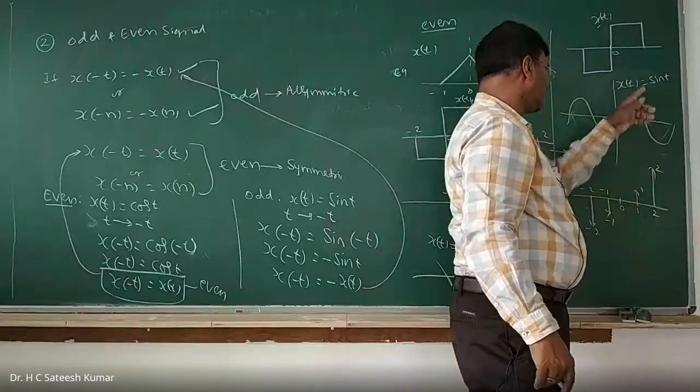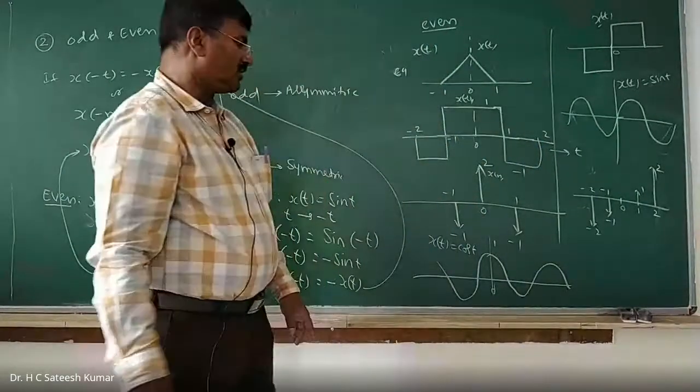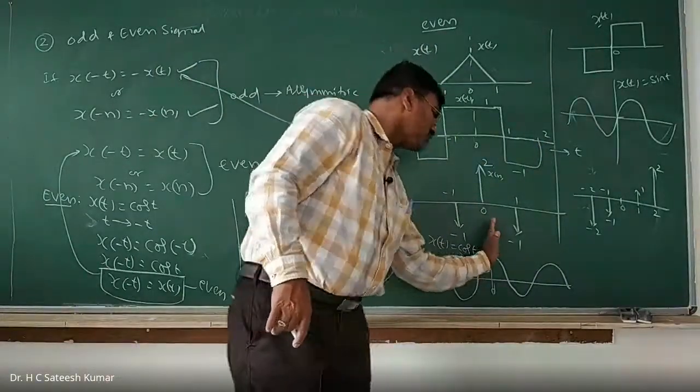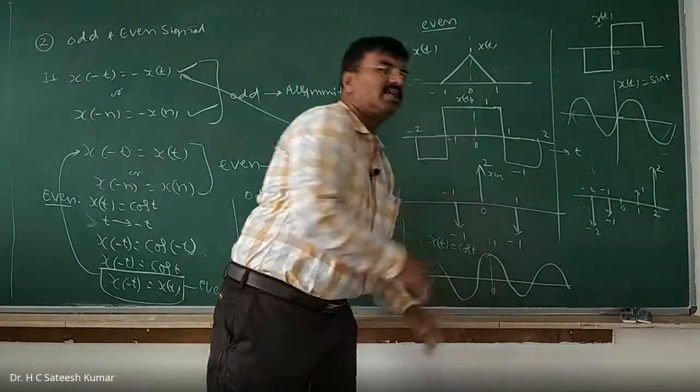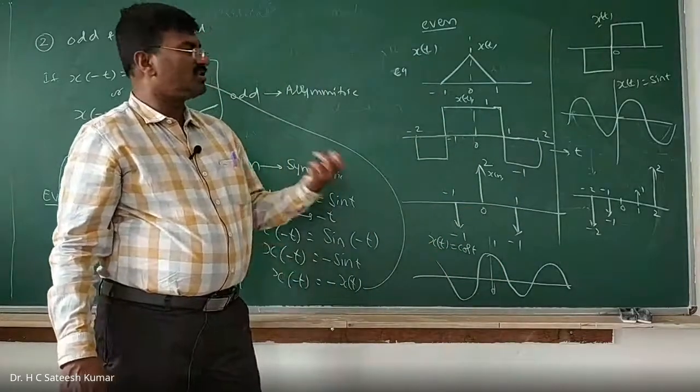An odd signal, and cos t is nothing but what? Even signal. So this cos t, you take the mirror image about the origin. Whatever is there on left hand side, same thing will be there on the right hand side. So this is the example of that.